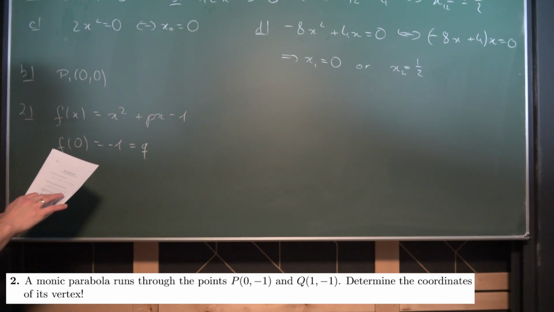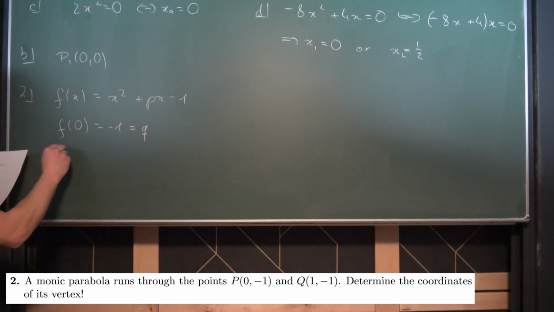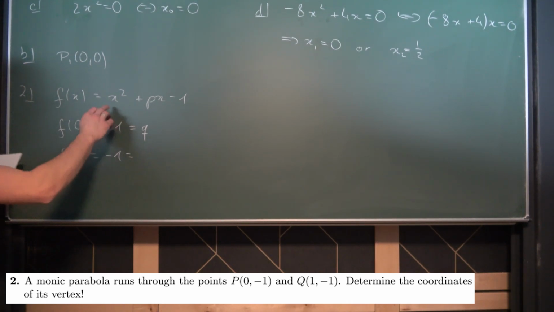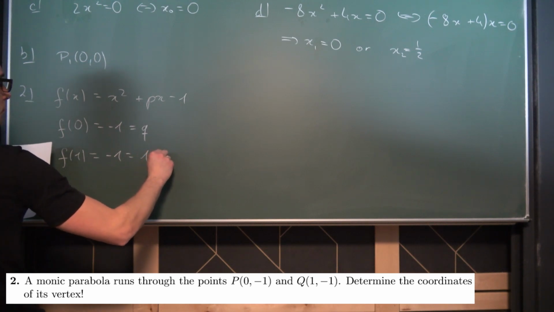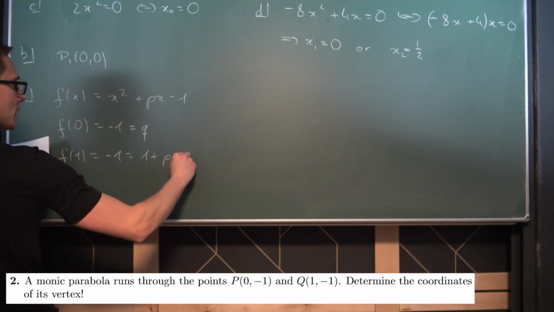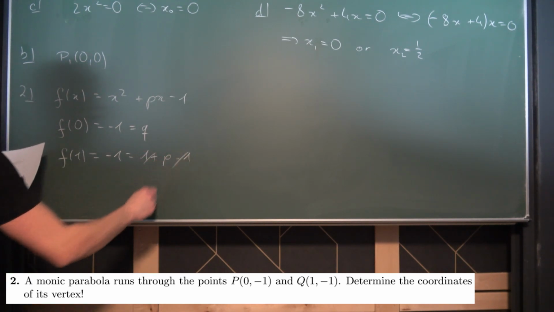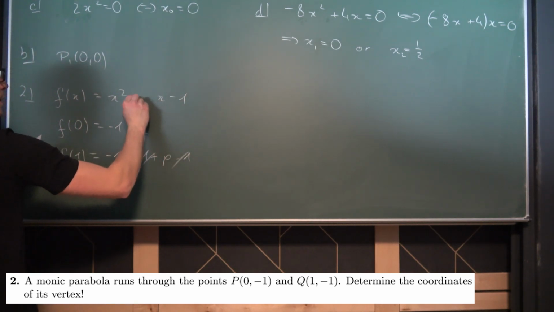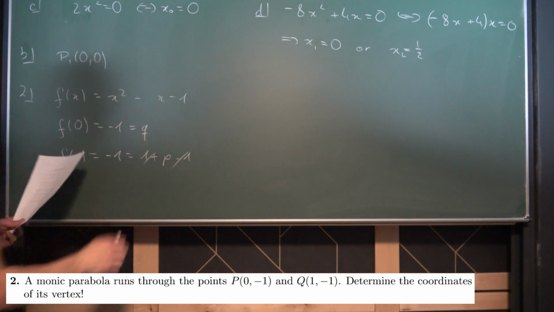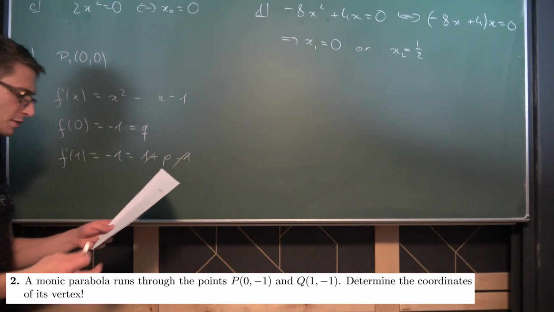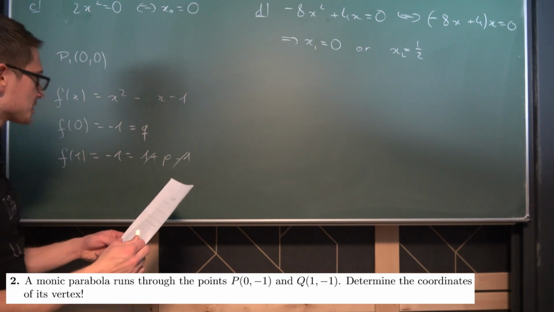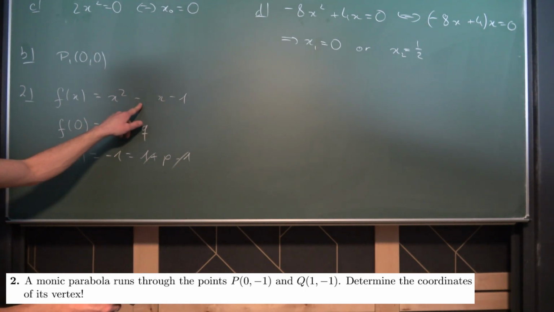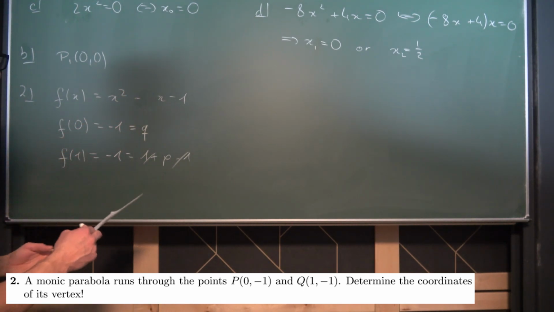And then we have 1 and -1. So f of 1 is also -1, and this is the same as 1 plus p minus 1. This and that is going to cancel out, so we get p is equal to -1, negative x. And we need to find out where the vertex is. So what we can basically do is we can expand all of this a tiny little bit.